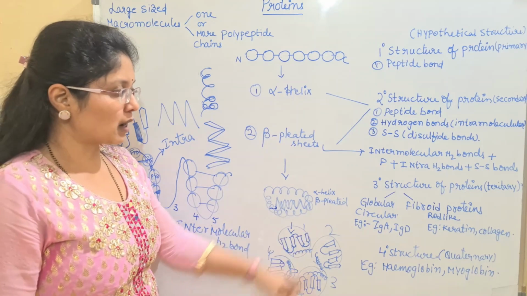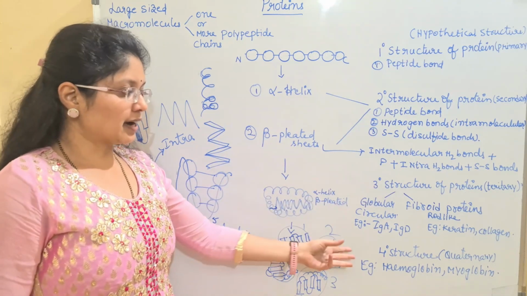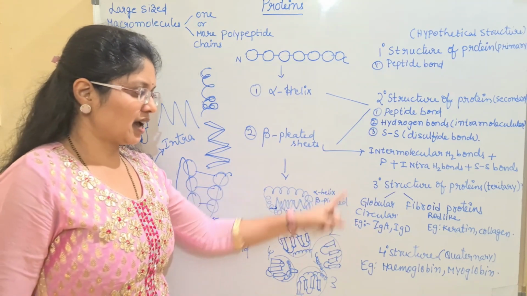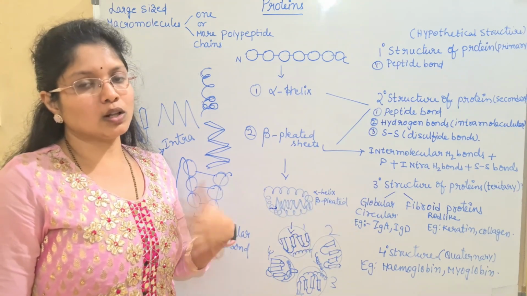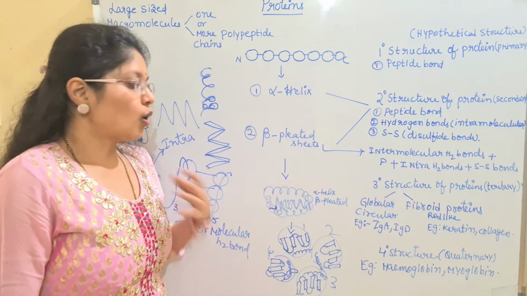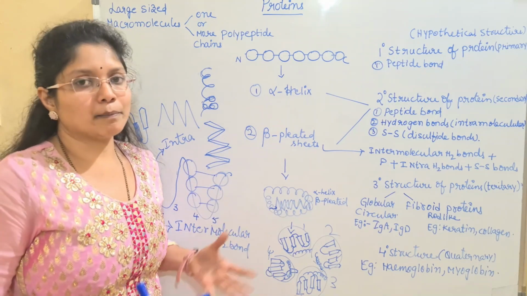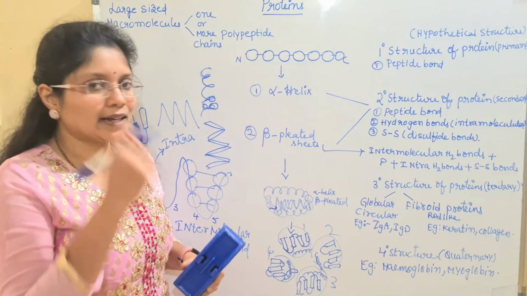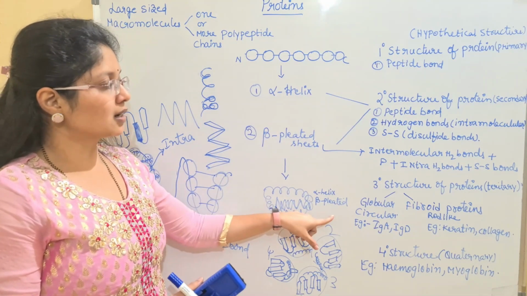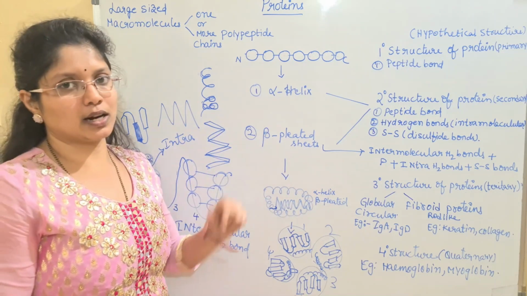Then tell me, what about the tertiary structure and quaternary structure? Why haven't I discussed this here? Because both the structures will have all the bonds in common. So all the chemical interactions are mainly seen in the quaternary as well as the tertiary structure. Then what extra will you have in comparison to the secondary structure and primary?